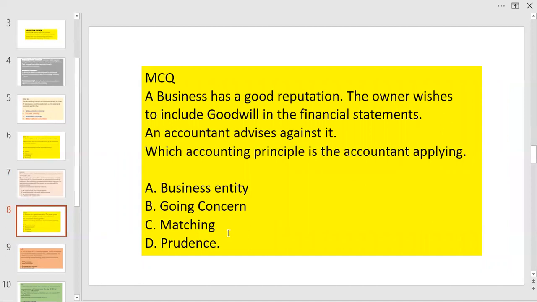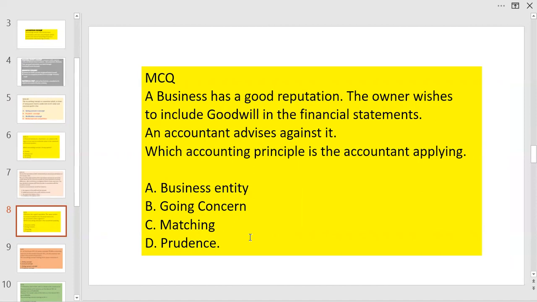Matching is matching the criteria or the periods. So prudence is the only one left. Goodwill will realize when the business is sold as a whole, not piecemeal. In this case, goodwill is not realized, so as per prudence, this will not be recognized.